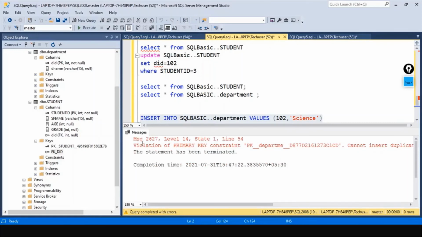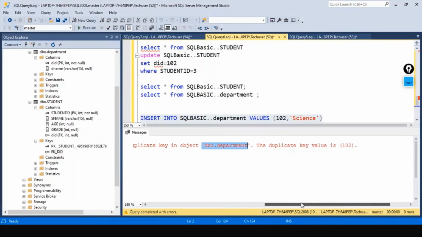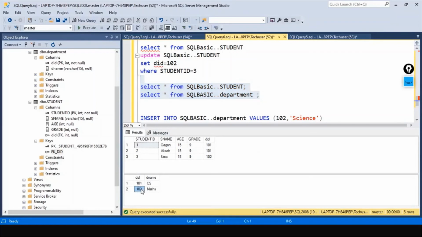We got an error, which is a violation of primary key constraint, and it is saying cannot insert a duplicate key in object department. That means we can't insert duplicate IDs inside this table. The duplicate key value is 102. So this is already present. 102 is already present. Let's see. Just execute this one. This 102 is already present.